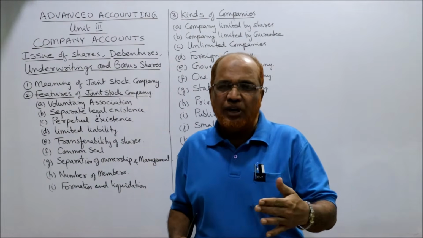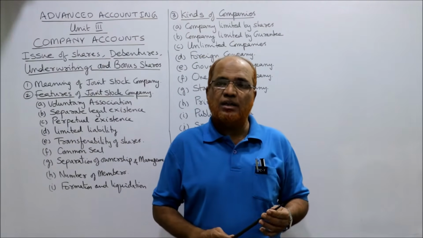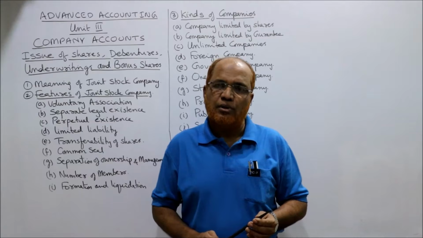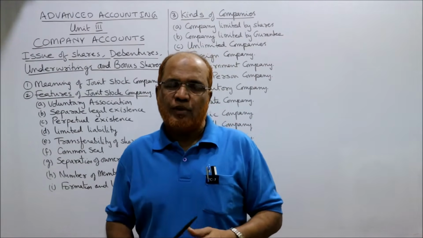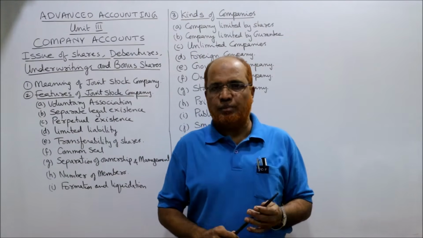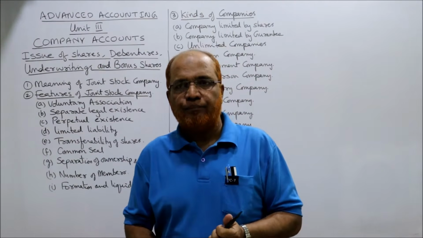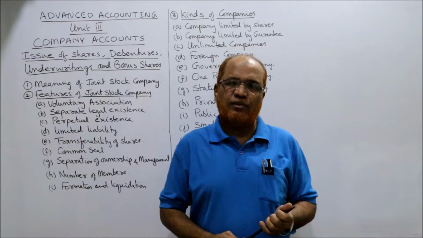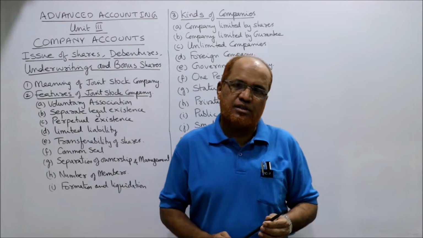So due to a number of limitations, the next type of business organization was started, and that was partnership. Two or more persons come together, jointly contribute the funds, manage jointly the activities of the business, control the business, take the decisions jointly, and they will share the profits of the business according to the profit sharing ratio. This is called partnership business.